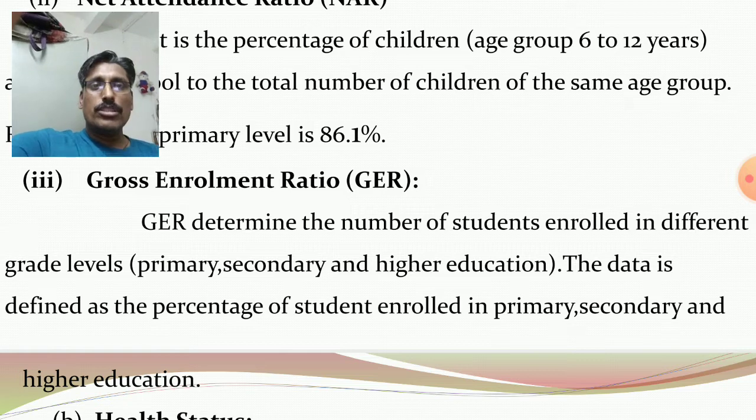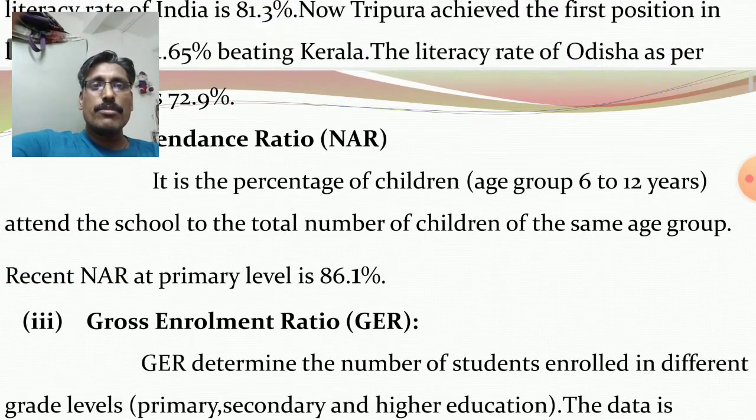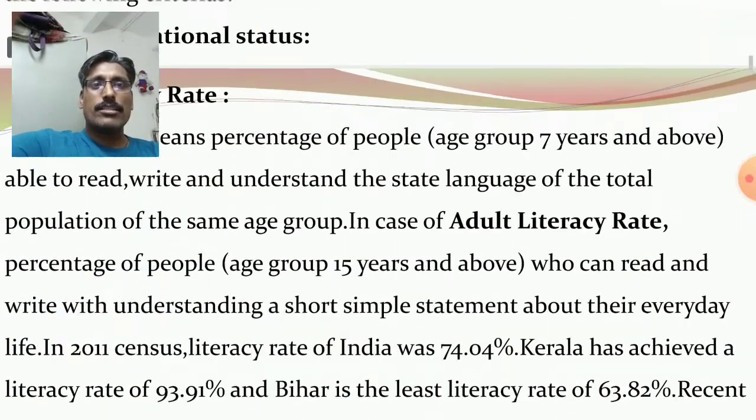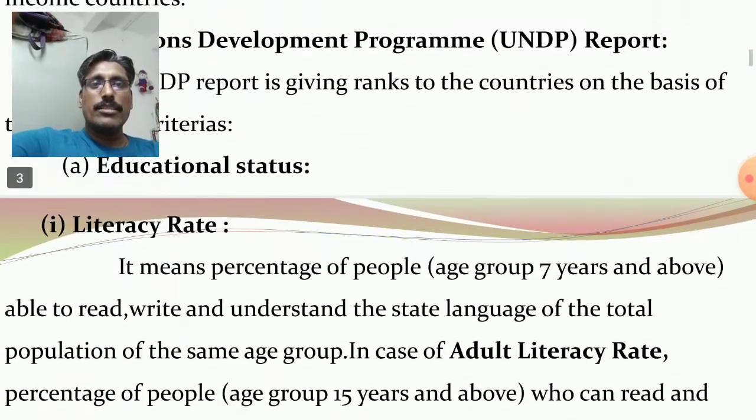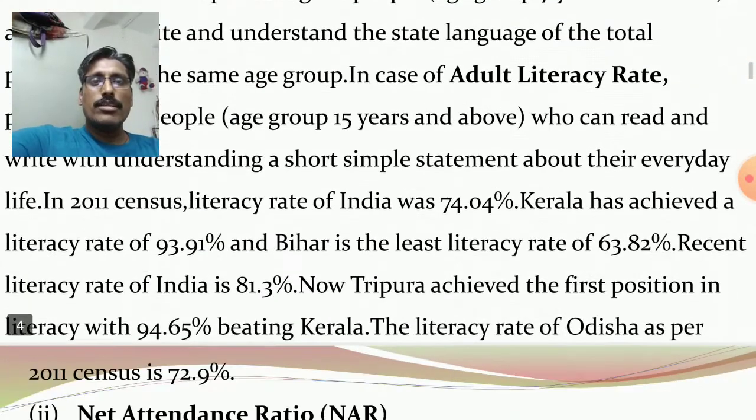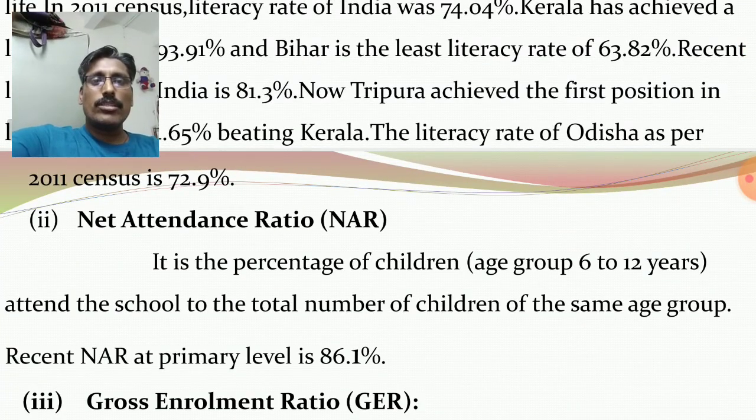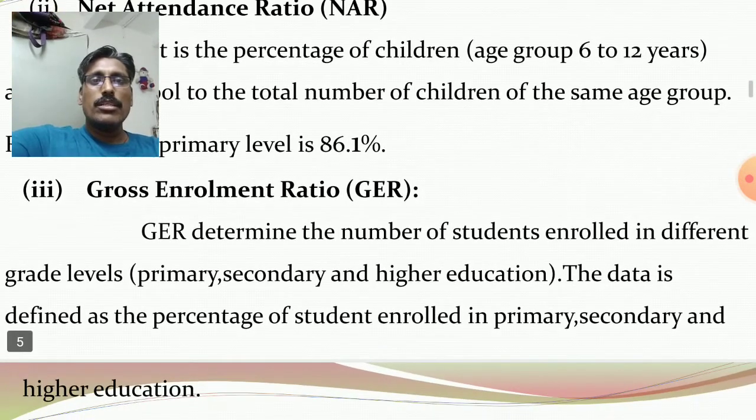So you consider three components of educational status. One is the literacy rate, clear? Second one, net attendance ratio. Third one, gross enrollment ratio. In gross enrollment ratio, you just calculate the percentage of students enrolled in primary level, secondary level and higher education level.